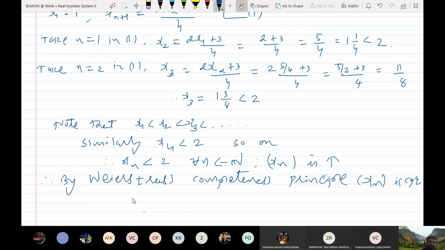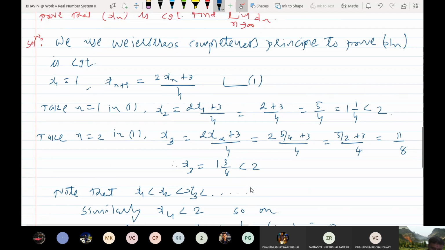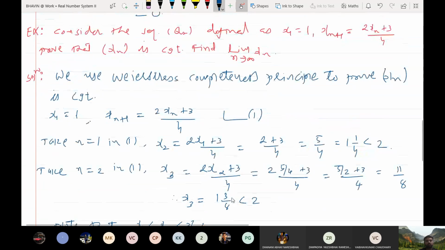So now let me take limit of sequence as L. See, एक चीज मैं आपको बता देता हूँ. So keep this thing in your mind.